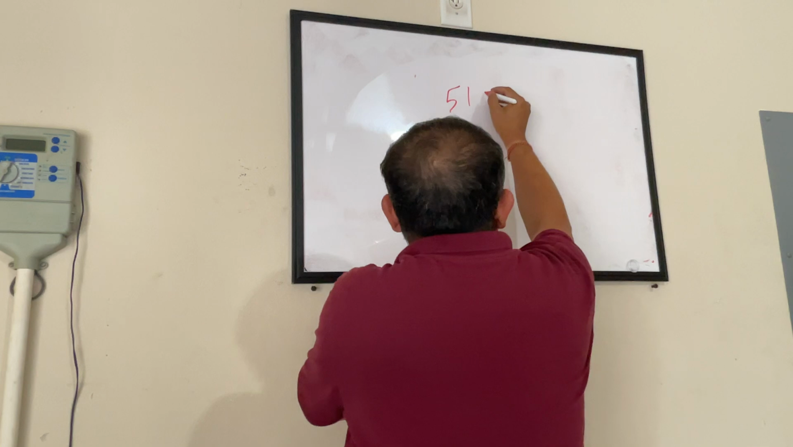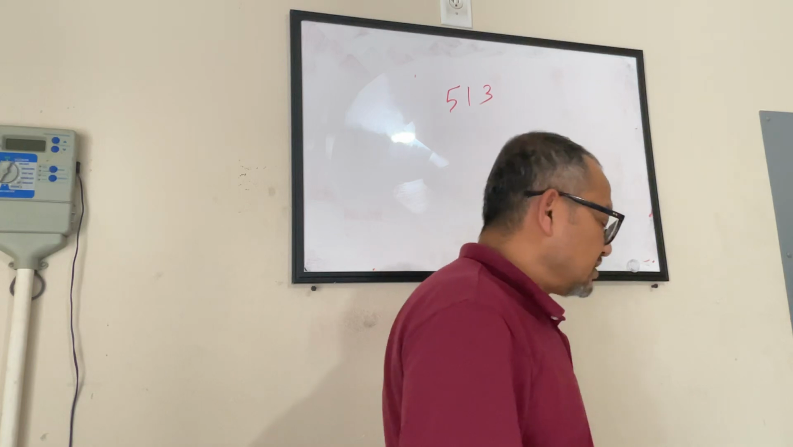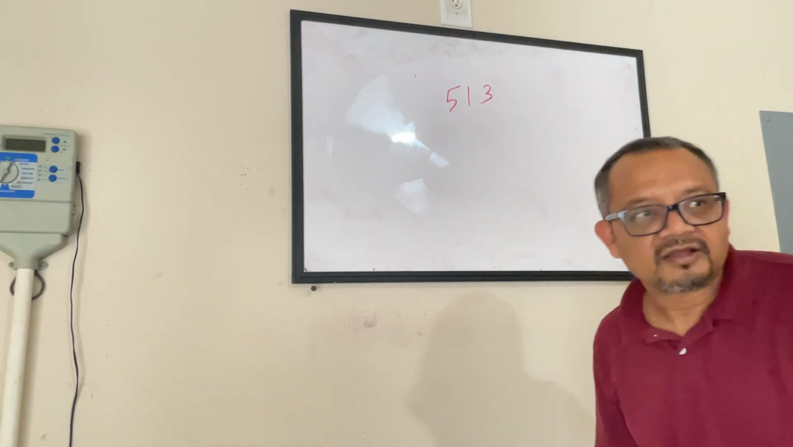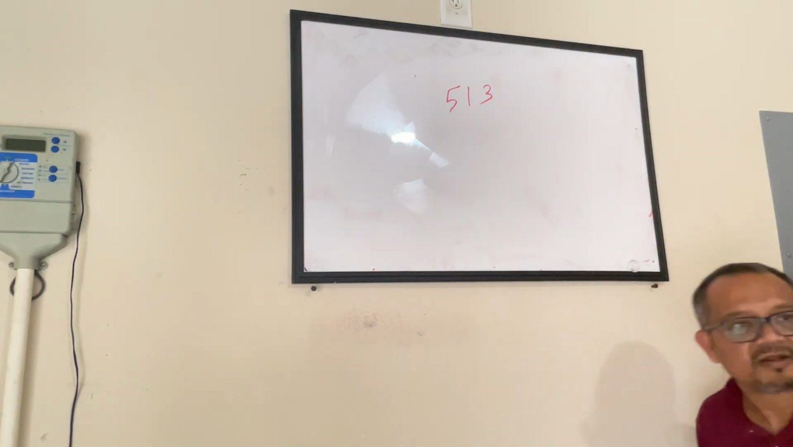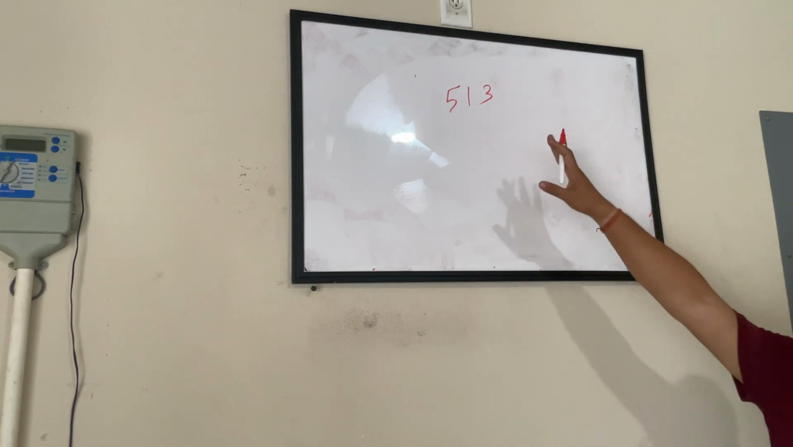513. Can it be divided by 3? What will you guys do? Yes, Chaitanya, what will you do? Tell me. You're going to add 5 plus 1 plus 3, and then it's going to be 9, and 9 is divisible by 3. So that means this number will be divisible by 3.